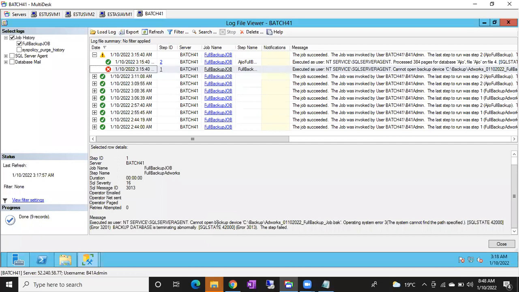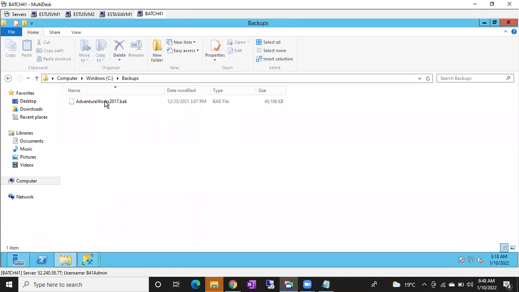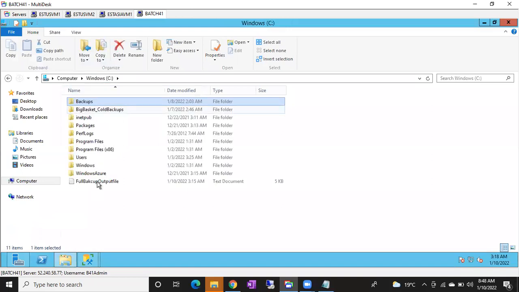The problem is there is no C backup. Okay, we have C backups. There is no backup folder in this C drive. If I want to fix it, how can I fix it, guys?